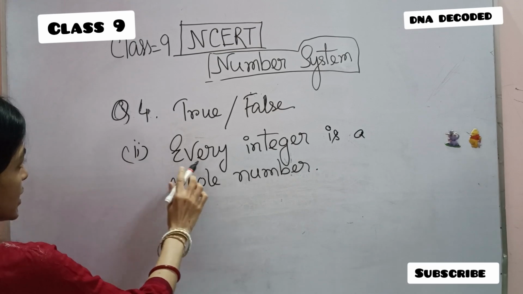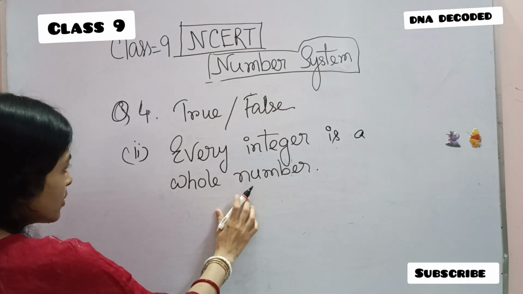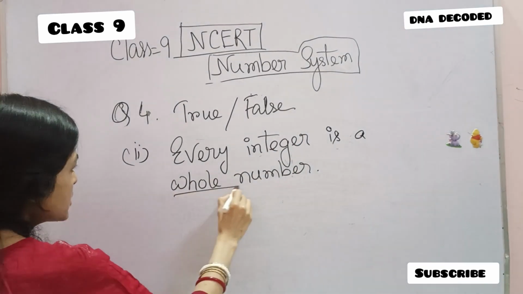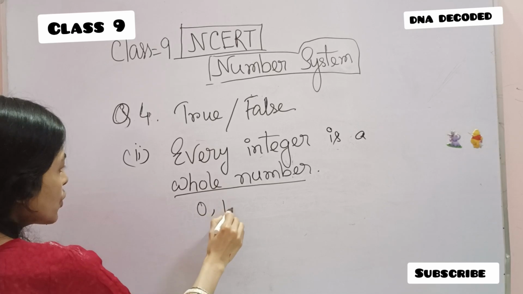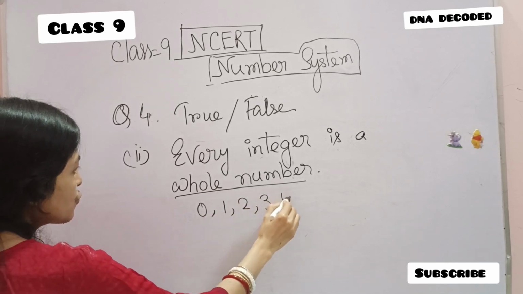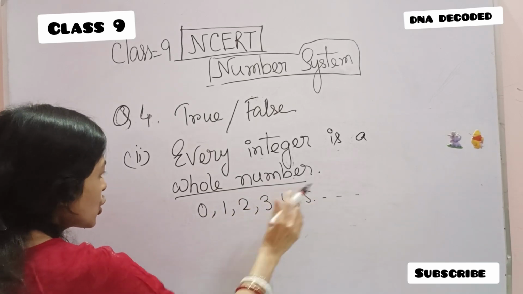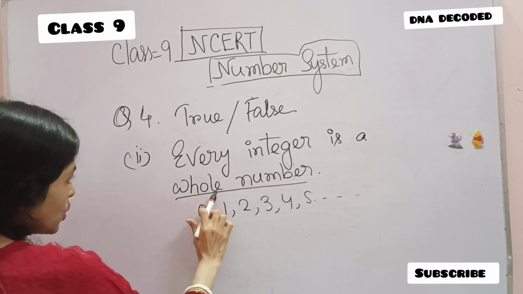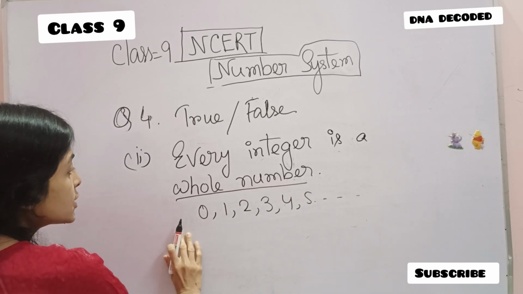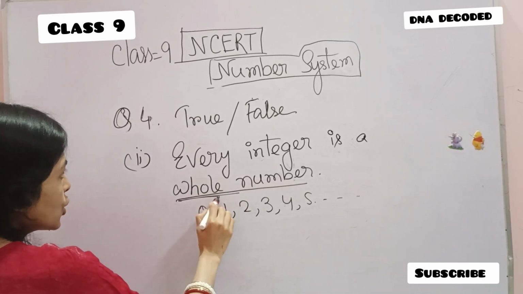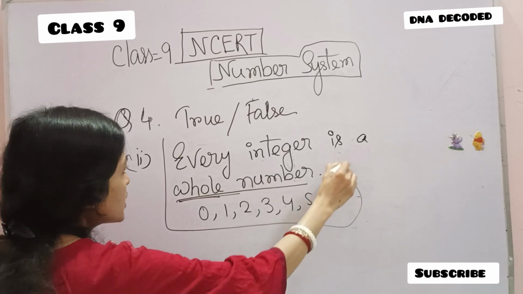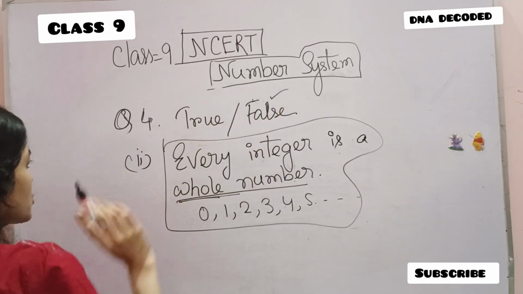Question number 2: every integer is a whole number. We know that whole numbers are 0, 1, 2, 3, 4, 5 and so on. So positive integers are whole numbers, but negative integers are not whole numbers. So this statement is false.